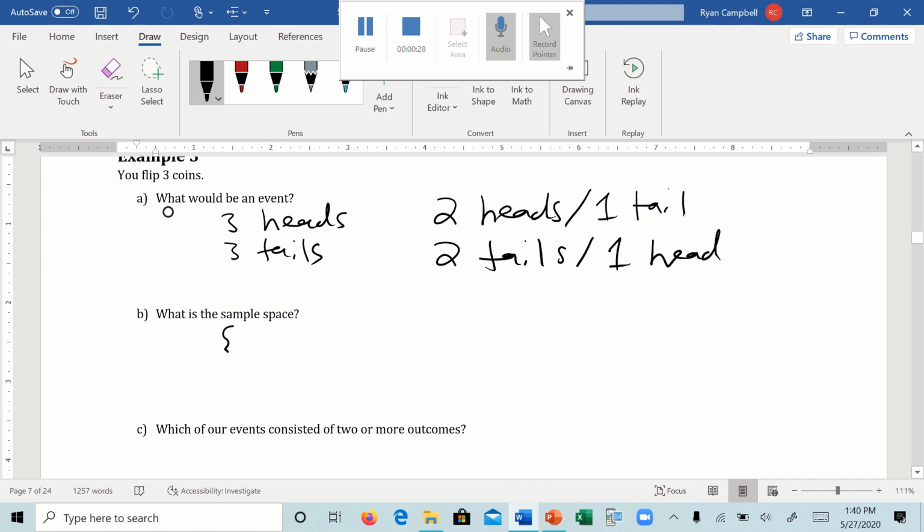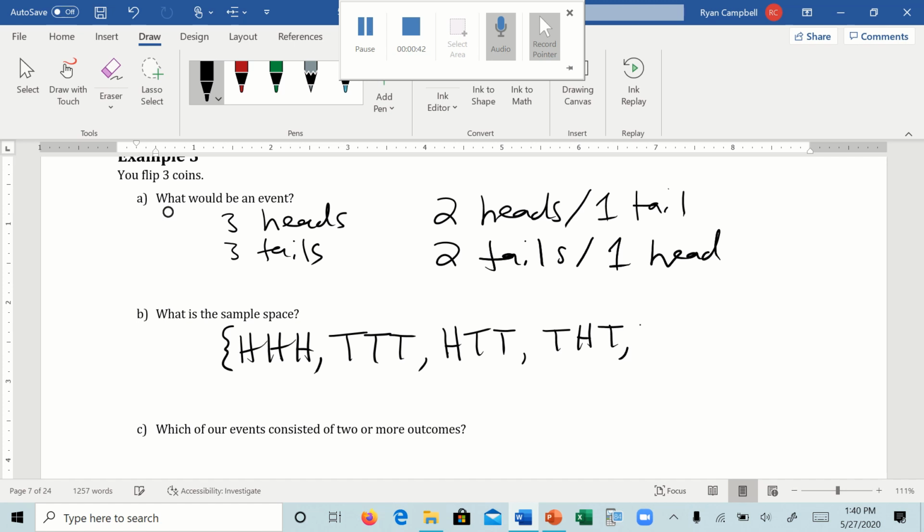So remember, we need our brace. So we could have heads, heads, heads, tails, tails, tails. We could have 1 head, 2 tails, where the head is first, the head is second, or the head is third. And then we can have 2 heads and a tail, where the tail is first, the tail is second, or the tail is third. And there we go.